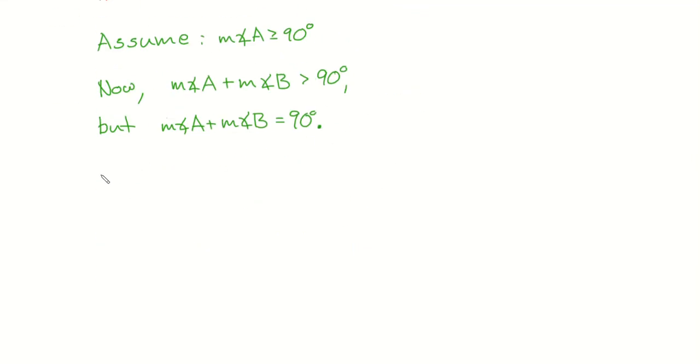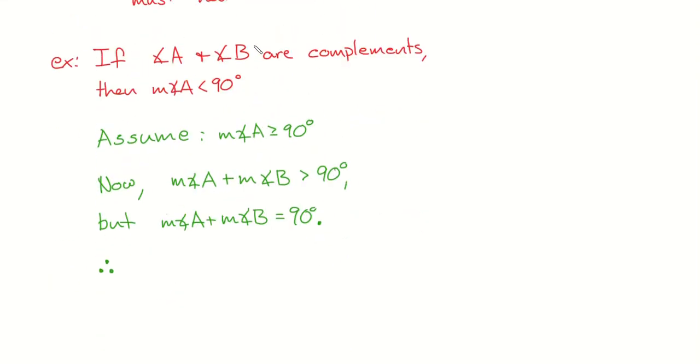New math symbol. Therefore, what must have been true about our original conclusion? Here's our original. Must that have been true if making it false led to nonsense? Yeah, therefore, the measure of angle A must have been less than 90 degrees. And that's the goal. So there will be ones where you try and you can't find a contradiction, or you're just not good enough at math. Not you specifically, but people in general. And look at that, we're done.